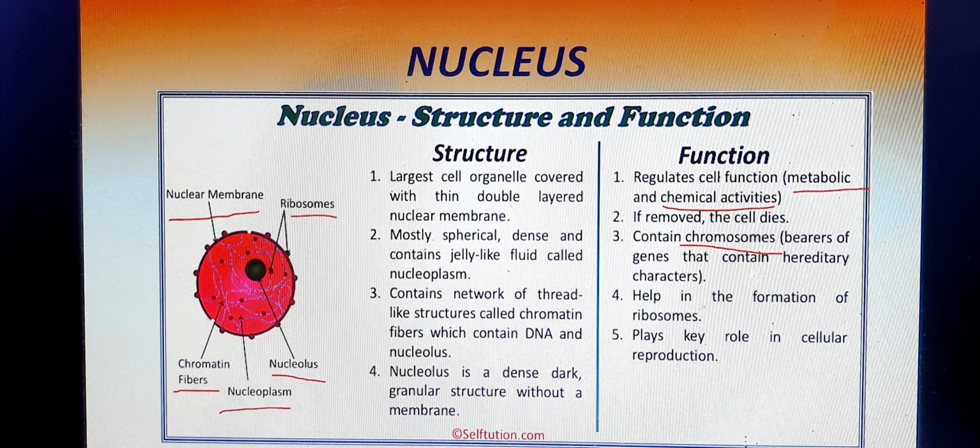It is also the site of formation of ribosomes, meaning it is a site of protein synthesis.